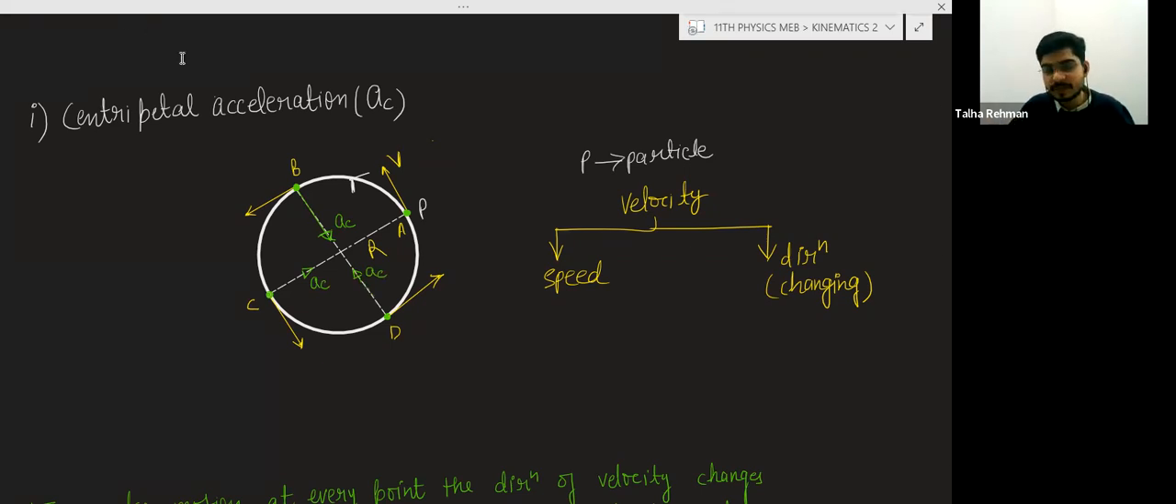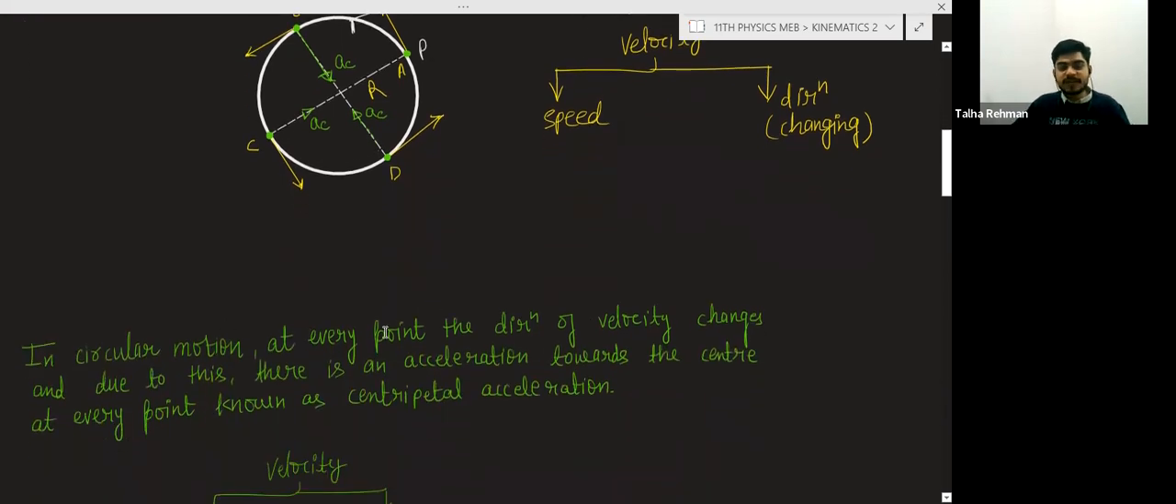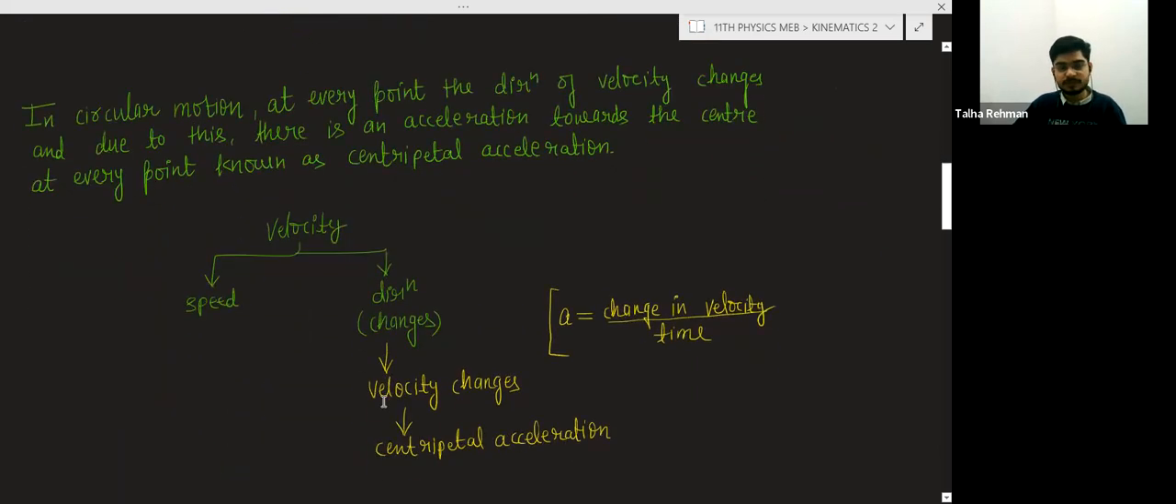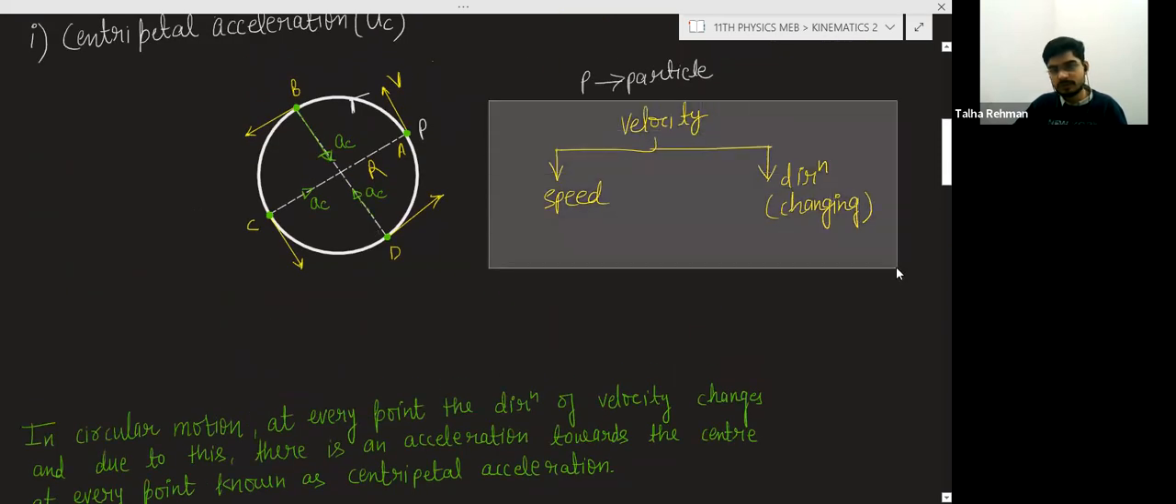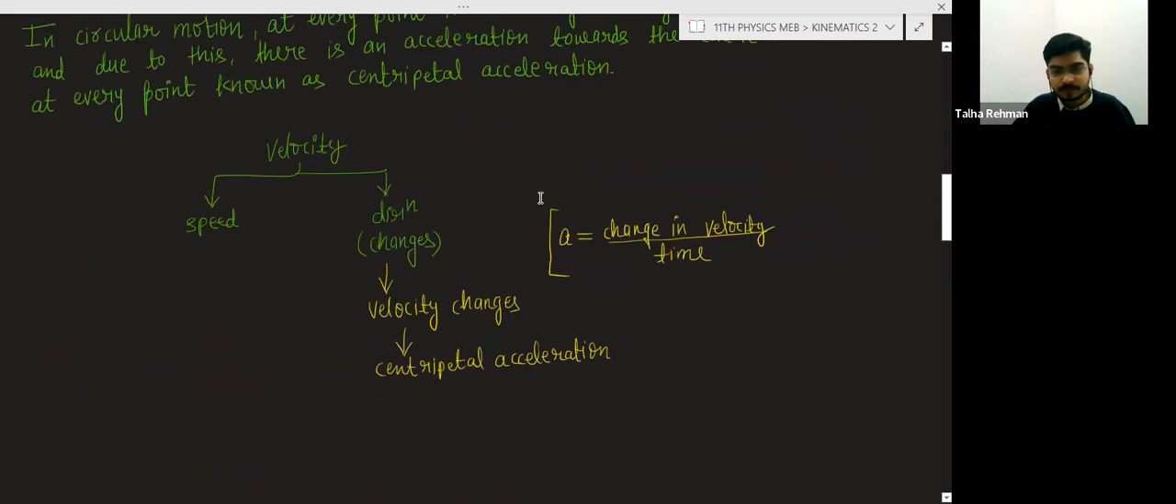And why? What is the reason of the centripetal acceleration? Change in the direction of the velocity. So in circular motion, at every point the direction of the velocity changes, and due to this there is an acceleration towards the center at every point, known as the centripetal acceleration. Acceleration is basically change in velocity divided by change in time.